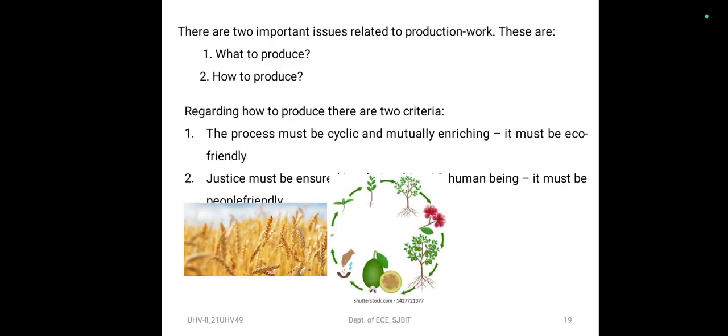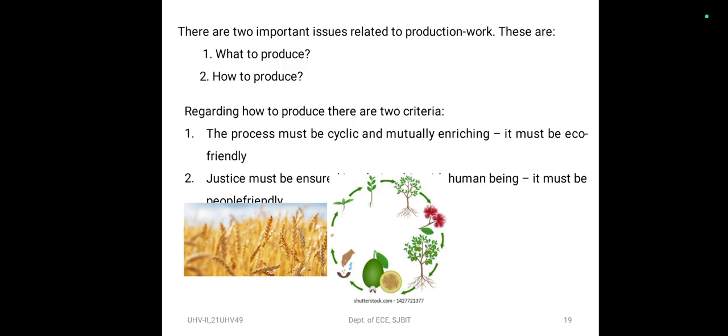Regarding what to produce, we have already discussed exploring the proposals about prosperity like health and self-regulation. Regarding how to produce, there are two criteria. The process must be cyclic and mutually enriching, and it must be eco-friendly. Justice must be ensured in relationship with human beings, and it must be people friendly. So a process is cyclic when it is in accordance with the cycle in nature.